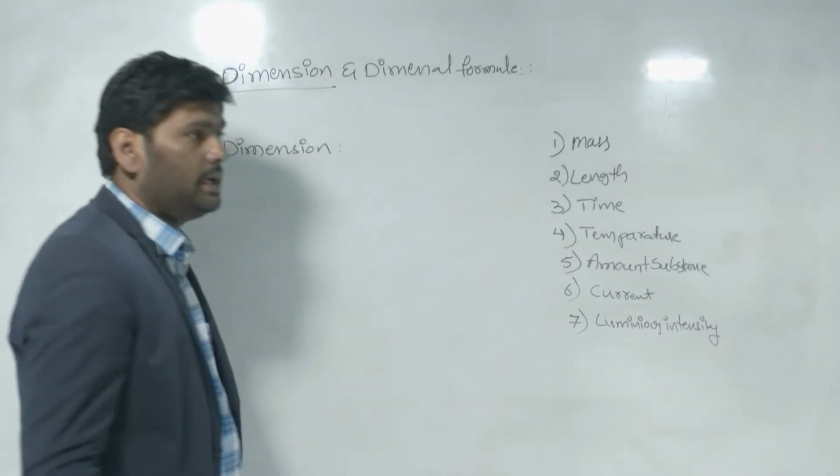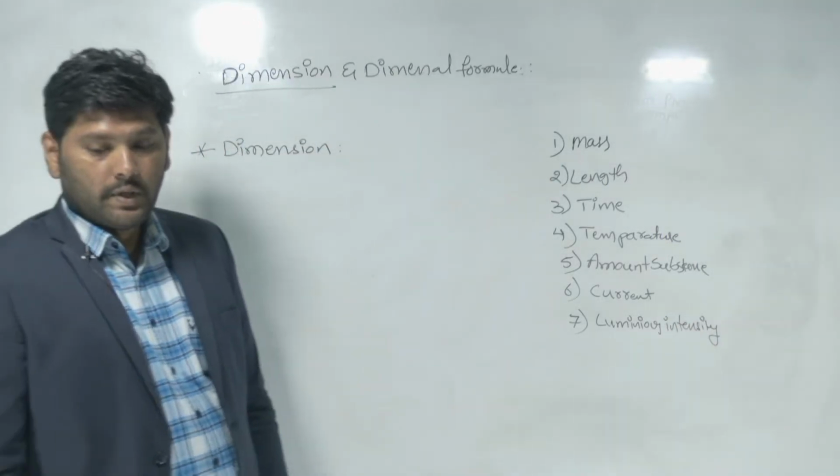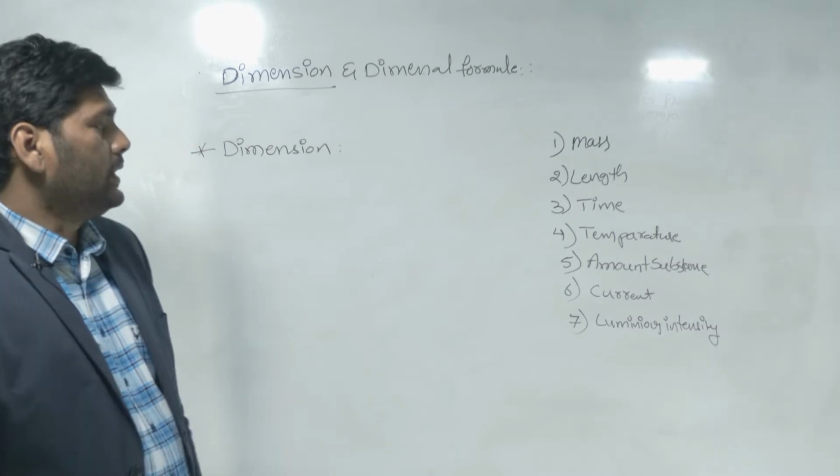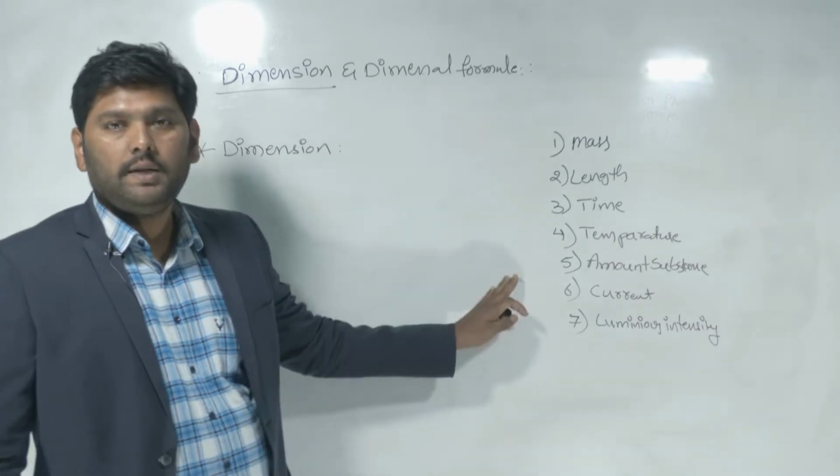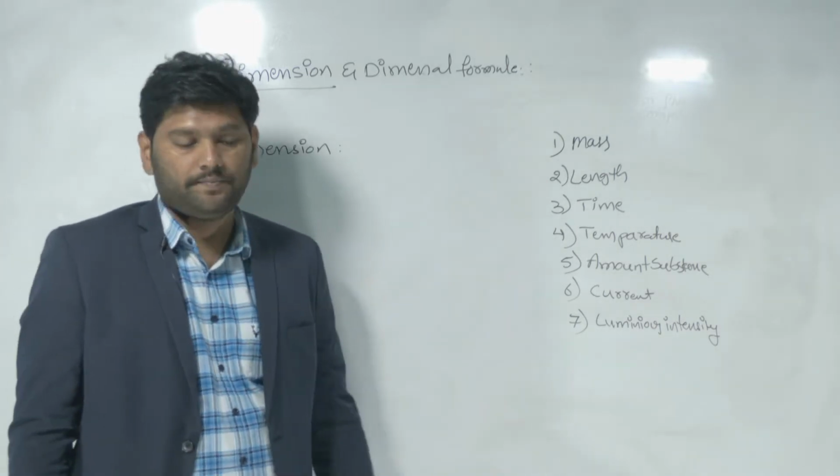How many quantities? 7 quantities. These 7 quantities are called fundamental quantities.